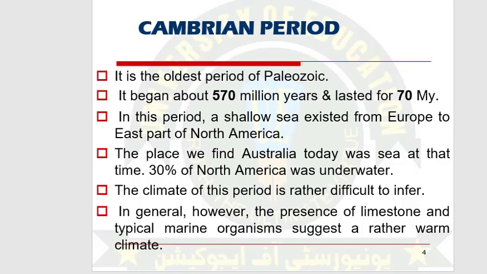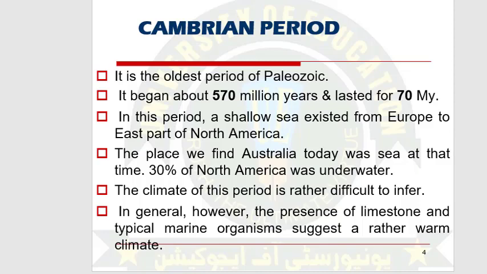In this time period, the researchers observed shallow sea from Europe to the eastern part of North America. On the other hand, 30% of North America was underwater, and Australia was discovered in that time.